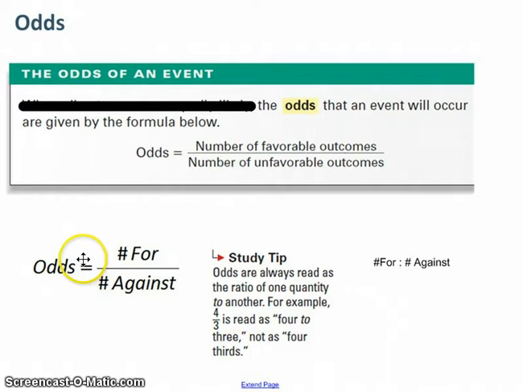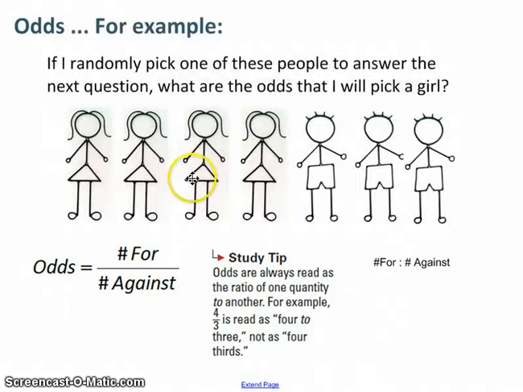Another way sometimes people show odds, instead of one over the other, is one next to the other. The number for is usually on the left, the number against is on the right. Let's talk about an example. What are the odds if I randomly pick one of these people to answer the next question? What are the odds that I'm going to pick a girl? Well, how many are for me? And how many are against me?